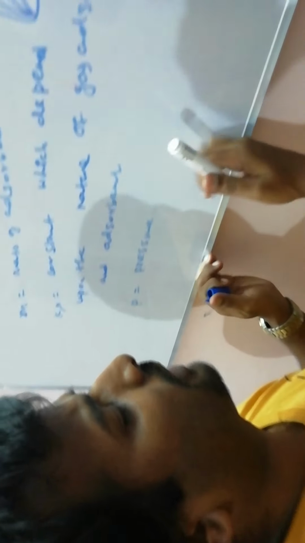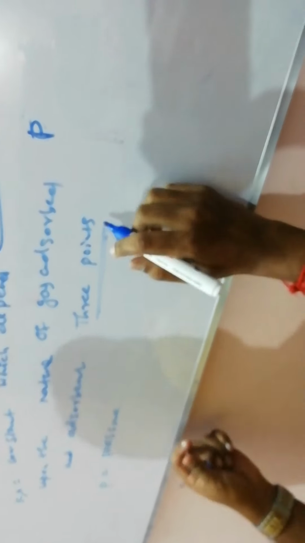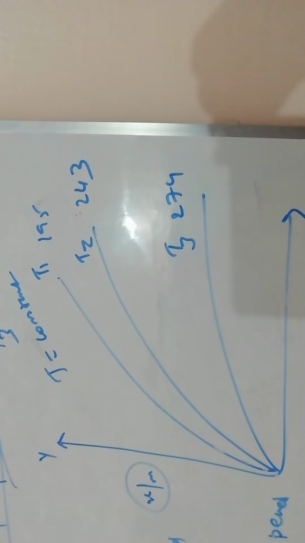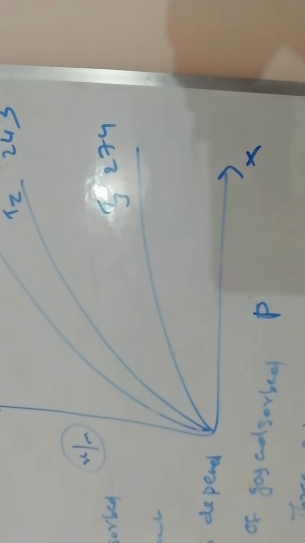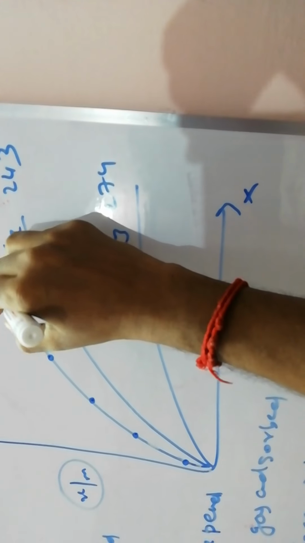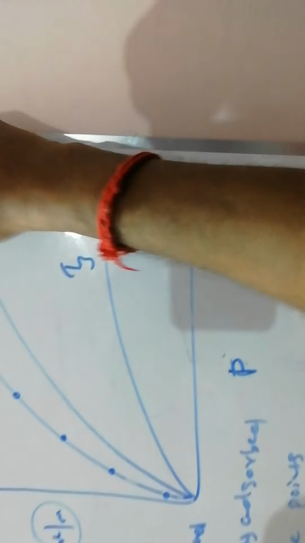Okay, from this graph I have to find three points. What are the three points from the graph? See, I am going to increase the pressure. What happens? The extent of adsorption also increases. At constant temperature, all these experiments take place only at 195 Kelvin.